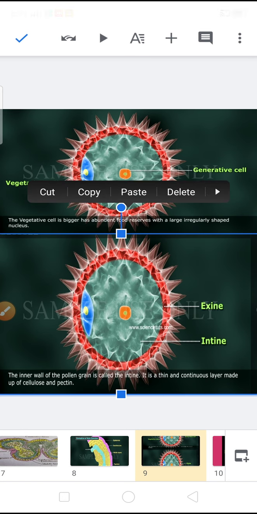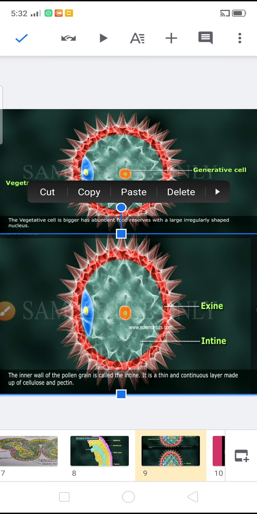The outer layer is made up of pectin and the inner layer is made up of cellulose. The outer layer consists of sporopollenin, which checks the natural decay of the pollen grains. It is due to the sporopollenin that the pollen grains get preserved during fossilization.